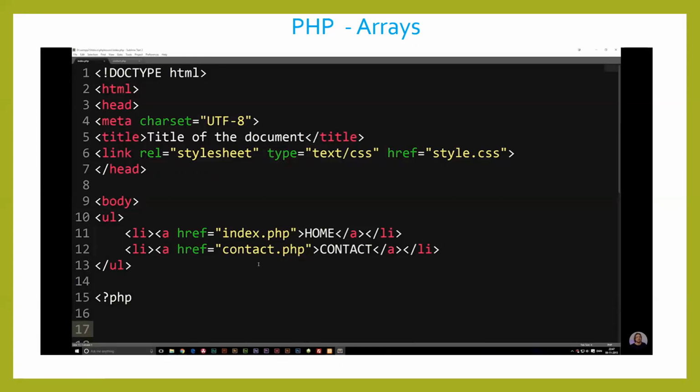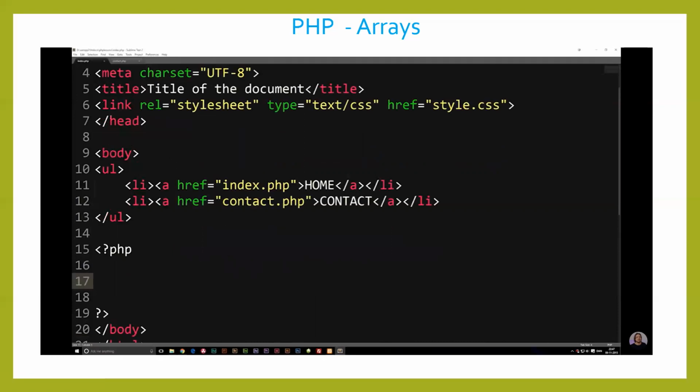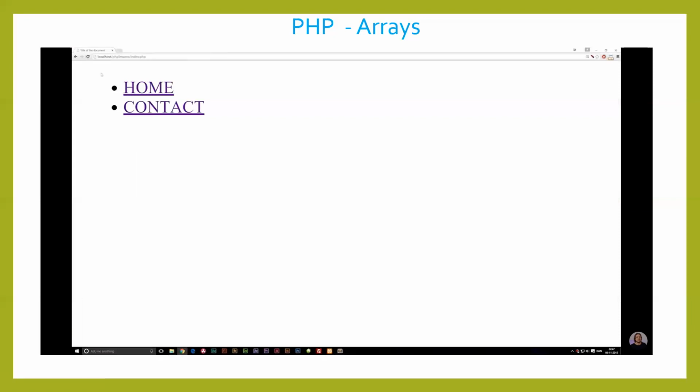So to give you guys an example, let's go ahead and create a session variable inside my document here called index.php. I do want you to bear in mind that I have a navigation in here, and I have another page called contact.php. If I go in and refresh my browser, you can see we just have a navigation in here. I have home and I have contact, and I can click between them if I want to.